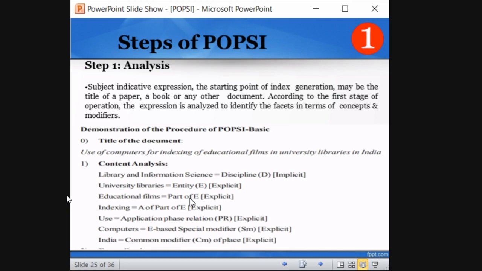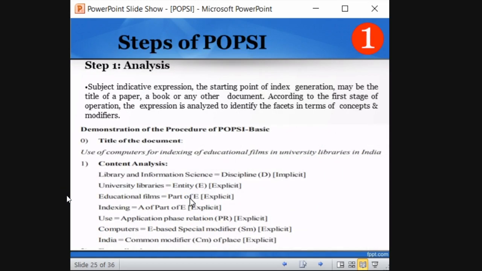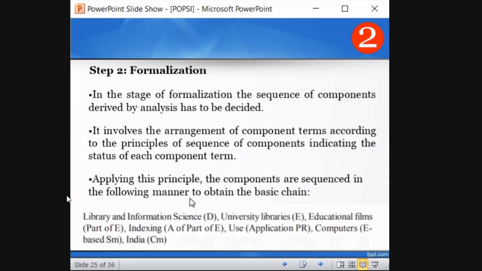So this is the first step. We have categorized it. Now we will move on to the second step, that is formalization. In the formalization, the sequence of components derived has to be analyzed and decided. We just did the content analysis. Now we have to form the sequence according to a logical order. Arrangement of component terms according to the principles of sequence of components indicating the status of each term. Applying these principles, the components are arranged to obtain the basic shape.